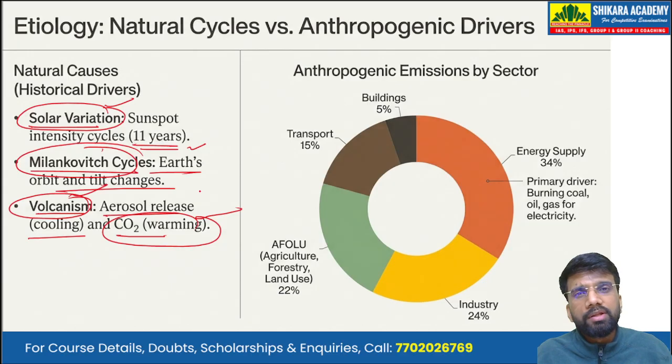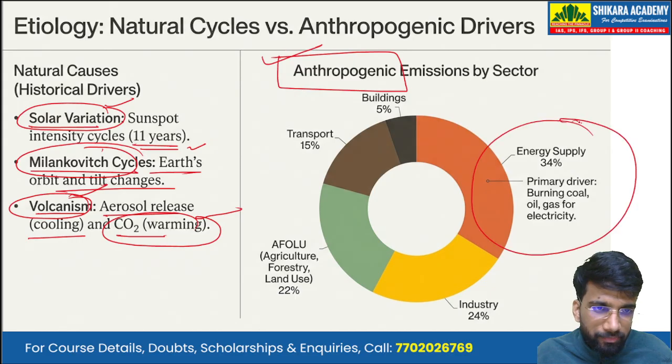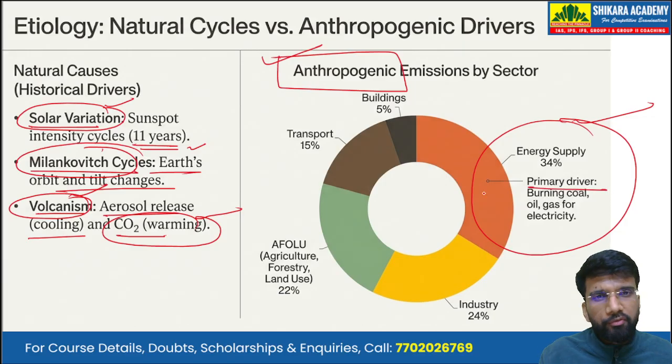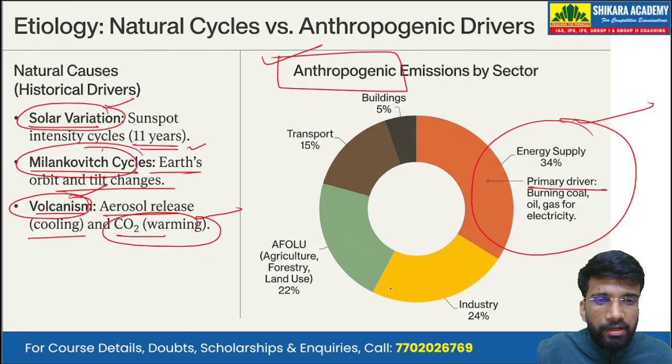Now, if we have to discuss the anthropogenic factors, the biggest factor is the energy supply sector. So, the energy sector is the primary driver. That is, we burn fossil fuels mainly. The burning of coal, the burning of fossil fuels like petroleum, petrol, diesel, and natural gas for electricity is the major contributor of greenhouse gases into the atmosphere. Then there is industry.